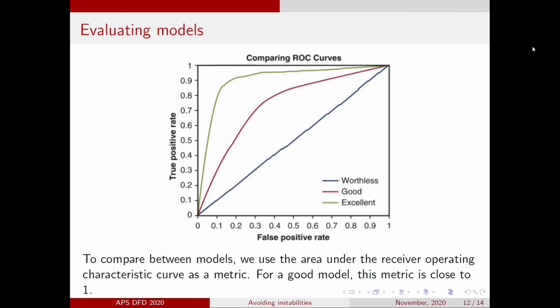To evaluate our binary classification models, we use the area under the ROC curve as a metric. This is simply a plot of the true positive rate versus the false positive rate as the threshold of the classification is varied. The ideal value of this metric is 1 for a perfect classifier. And if we are controlling a rocket engine, we have very little appetite for false positives or false negatives. So we want the area under the curve to be as close to 1 as possible.